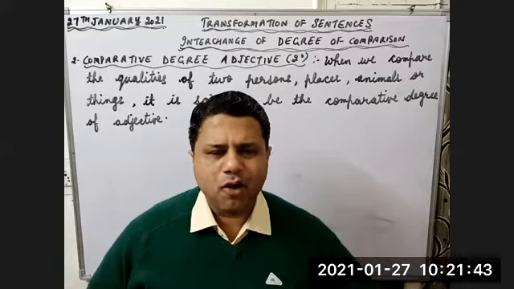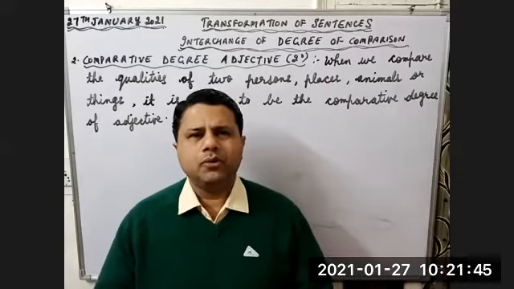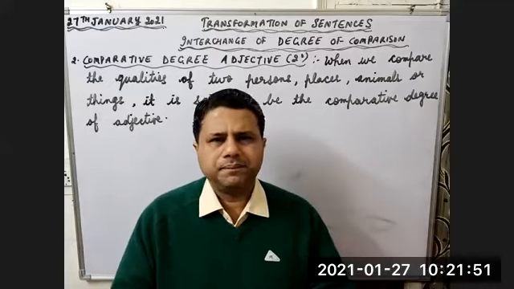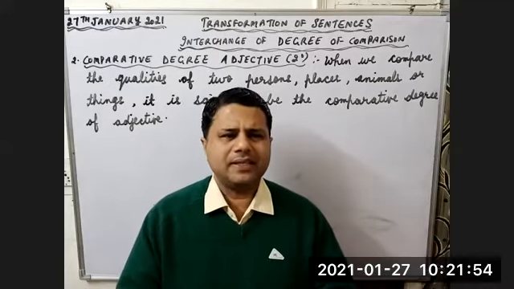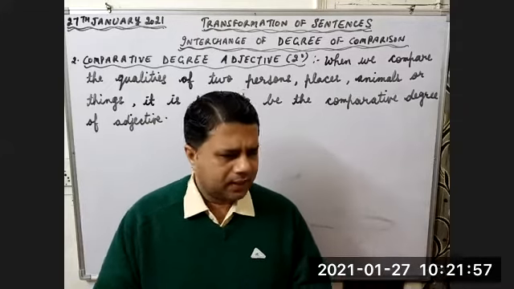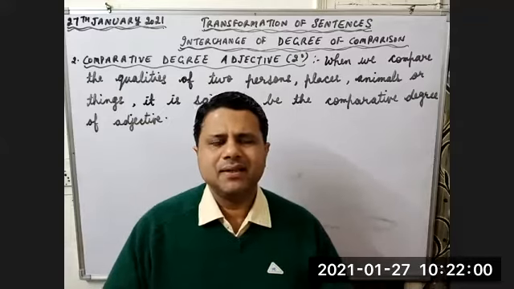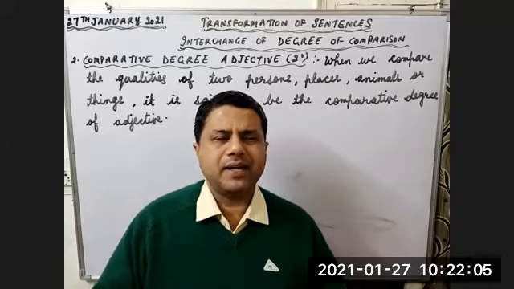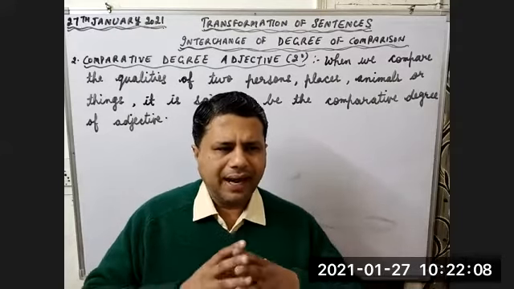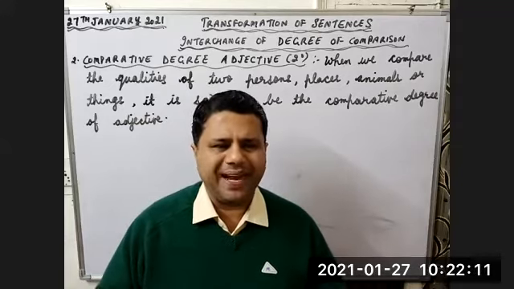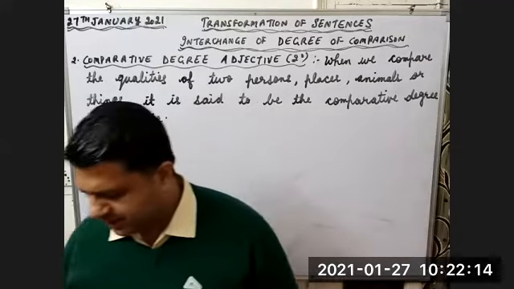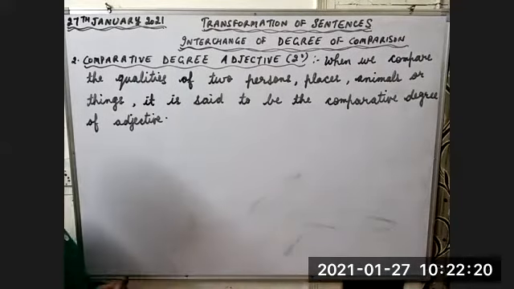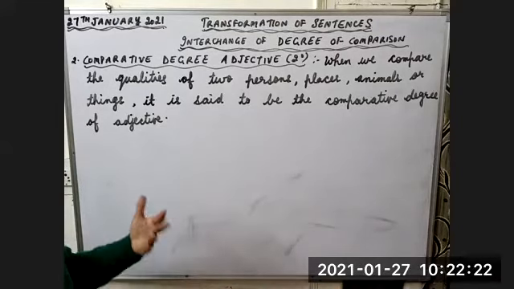So, children, when there is a comparison between two things, two persons, two animals, two places, two situations, or any two circumstances or situations, we use comparative degree to compare. When we are comparing two identities, two things, then we use the comparative degree. Let's do some examples. Comparative degree adjective is also called second degree adjective or second degree only.